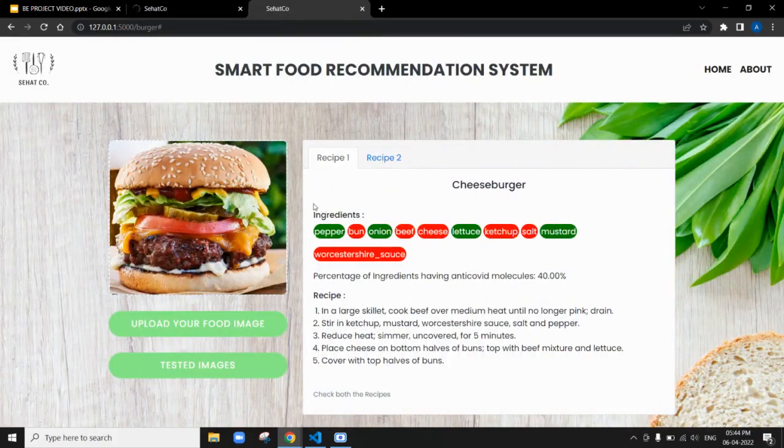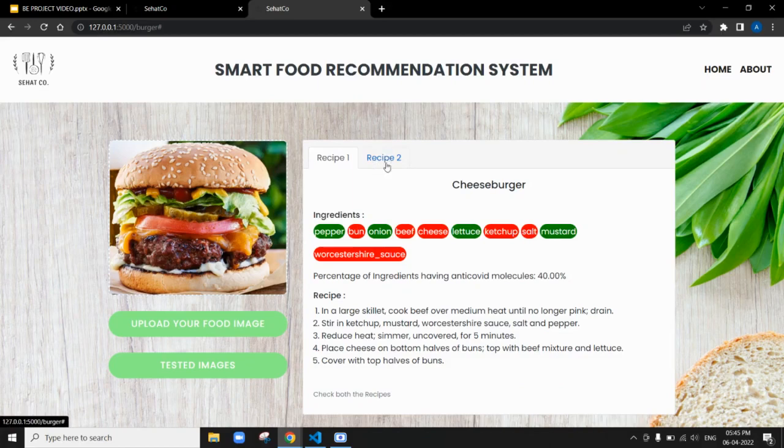So this is the output that is being generated by our model, which consists of the recipe name, the ingredients that the recipe contains, the percentage of ingredients having anti-COVID molecules, as well as the set of instructions to make that food. So now focusing more on the ingredients, green ones indicate that they are effective against COVID, whereas the red ones are not effective against COVID, or you can say do not help in prevention of COVID.